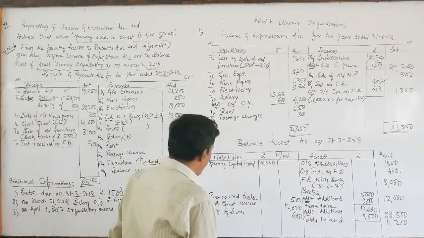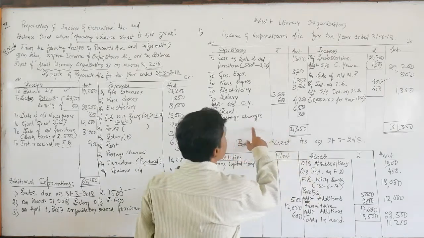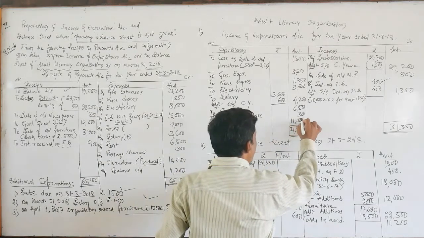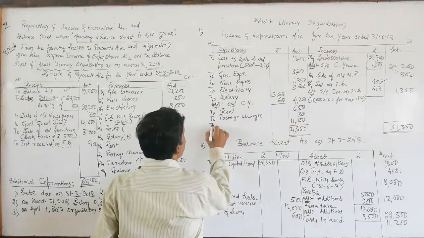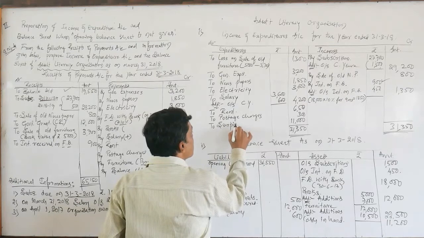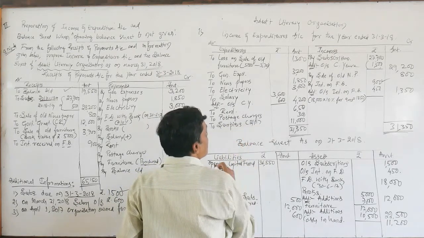Okay, dear students, I have ascertained the surplus, that is 11,000. Surplus is 11,000. So need to write surplus, that is the balancing figure.